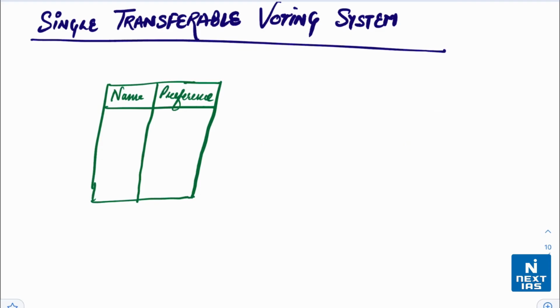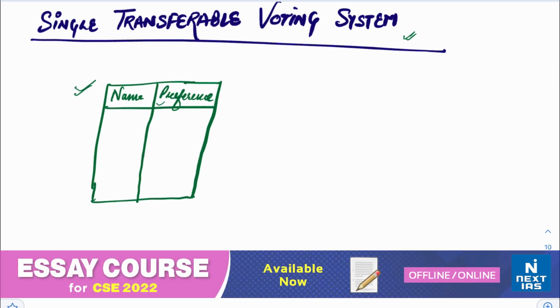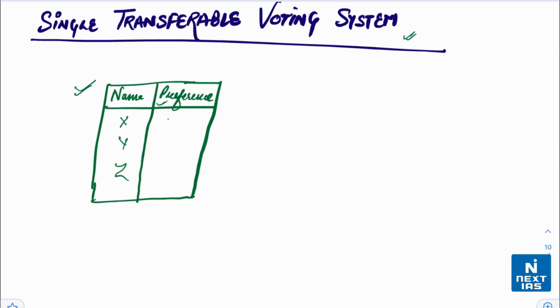We will understand what this means, the single transferable voting system and also the proportional representation of MPs and MLAs. Now let us understand what the single transferable voting system is. First of all, it is different from the traditional ballot voting system. In this system, on one side of the ballot paper you get the names, and on the other side you have to fill in your preference for the candidates. For example, you have 3 candidates, X, Y and Z, and you give preferences 1, 2 and 3.